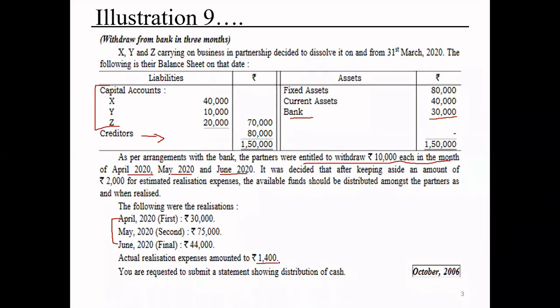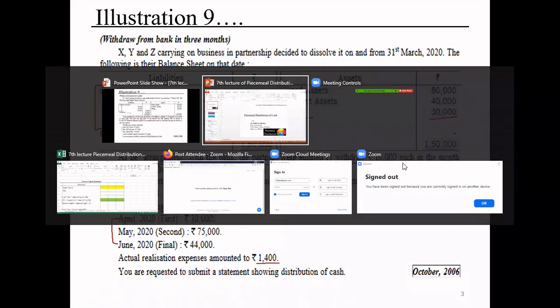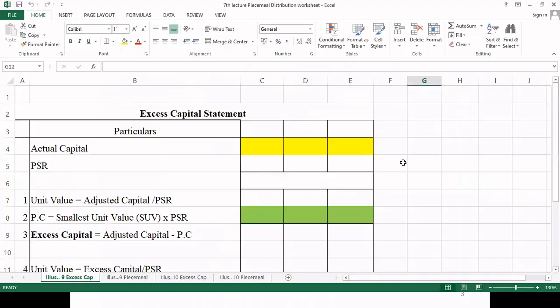The only reason I have taken this problem is that there is one special trick, that is the arrangement with the bank with the partners. We are entitled to withdraw a sum of rupees 10,000 each in the months of April 2010, May 2010, and June 2010. So immediately we cannot take the entire amount. We have to divide that amount into 10,000 each, and we can withdraw in 3 months. So shall we move to the problem? Now let's move towards the worksheet.